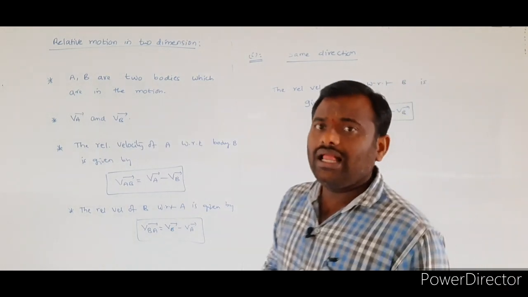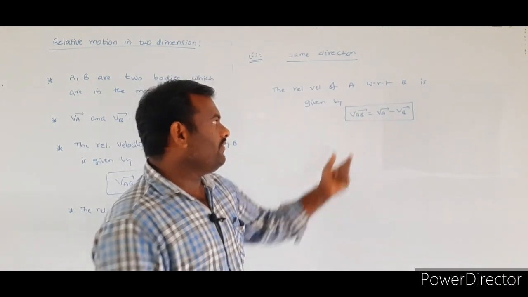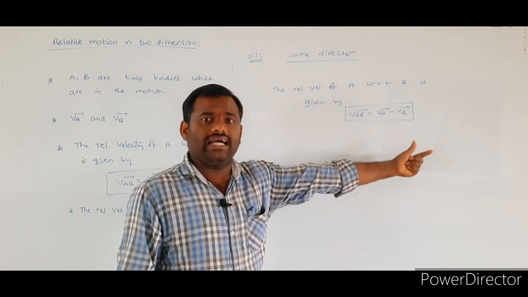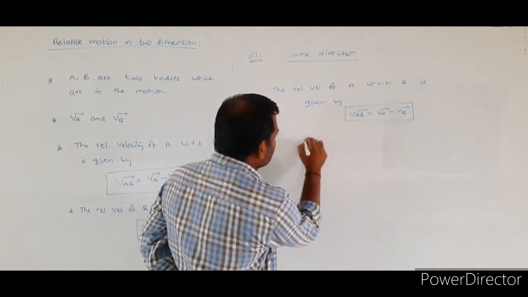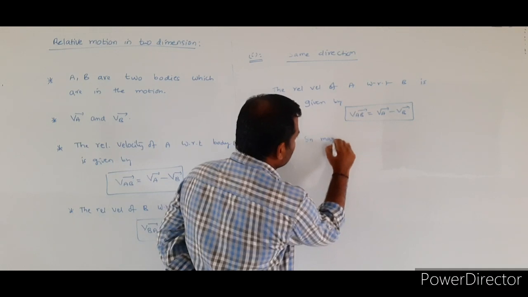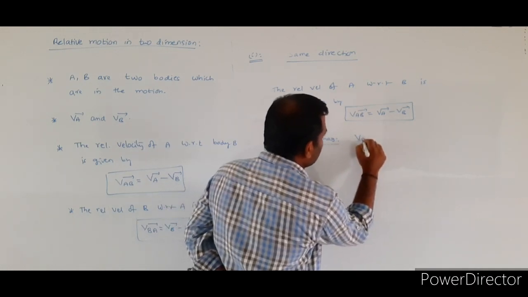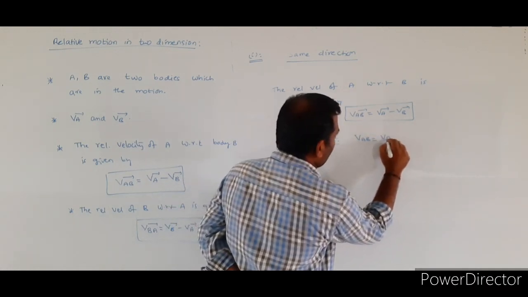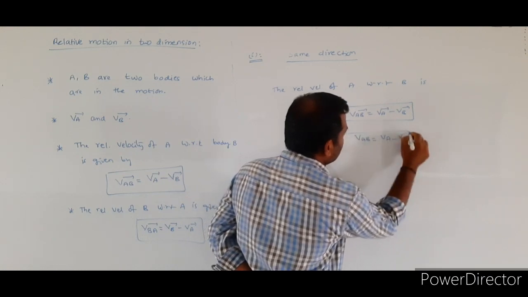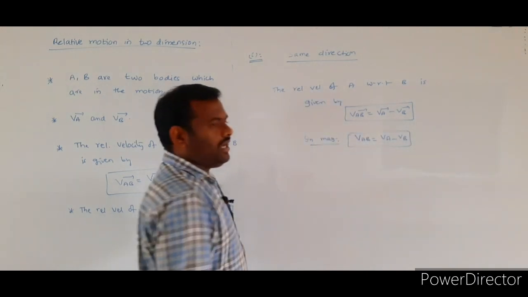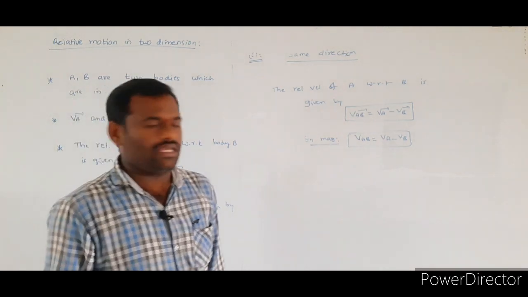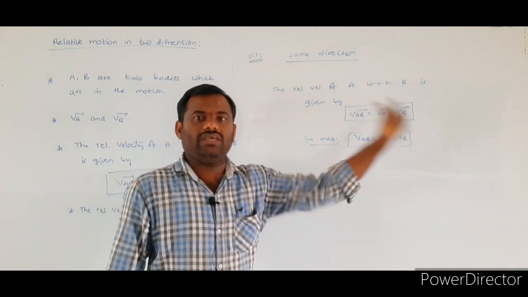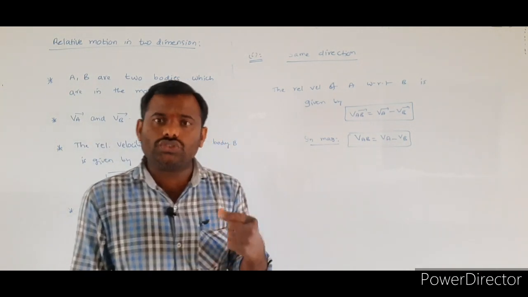In terms of the magnitude, VAB is equal to VA minus VB. Simply we subtract those two values.